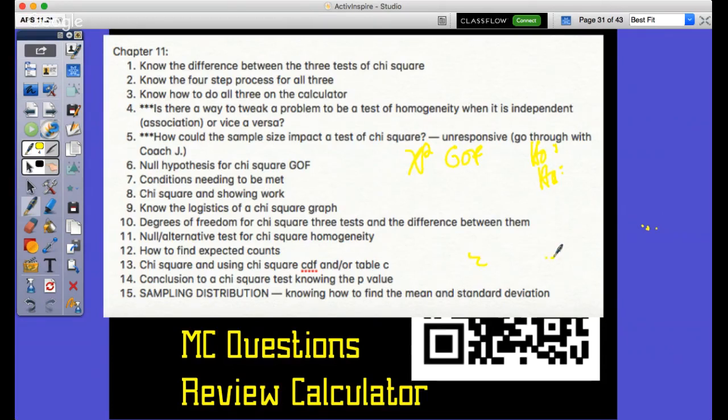The null states that the claim is true. The claim is whatever we're talking about in the context of the problem. Therefore, the alternative is that the claim is not true. I'm not putting in context here, but there will be context on that.